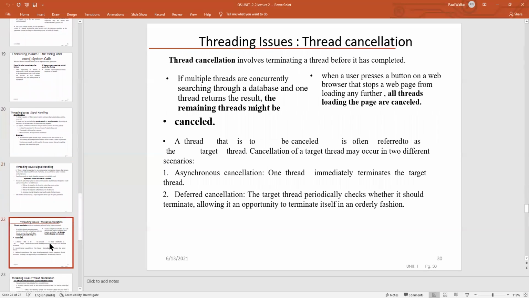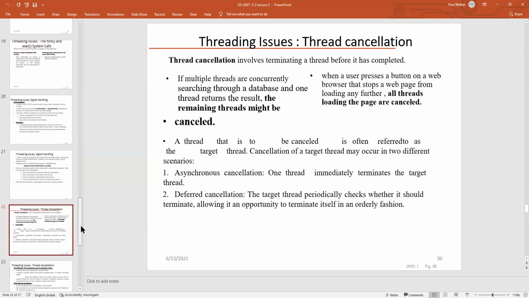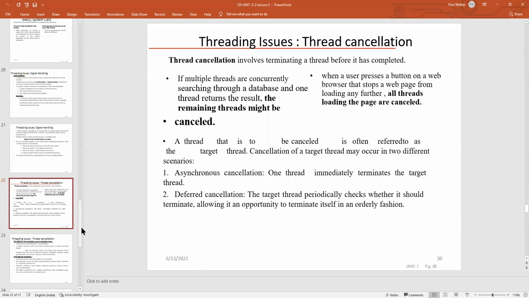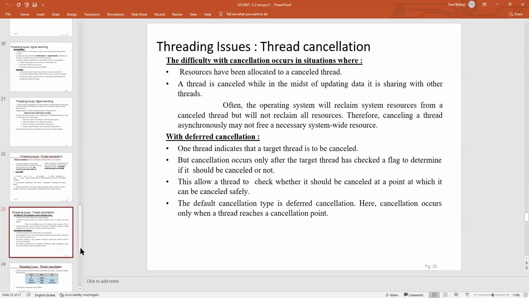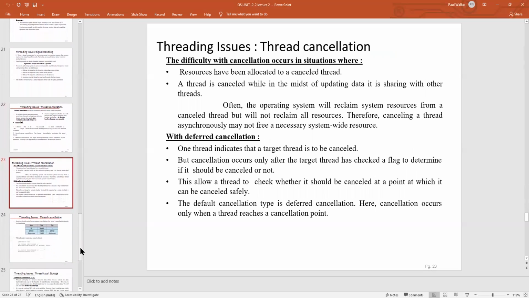The next important issue is thread cancellation. If multiple threads are running in parallel throughout the database, the threads return the result and the remaining threads might be cancelled. Here, all the threads will be loaded into the pages and it can be derived sequentially. Here in thread cancellation, we can use another technique, called, depending upon the resources, the deferred cancellation method.